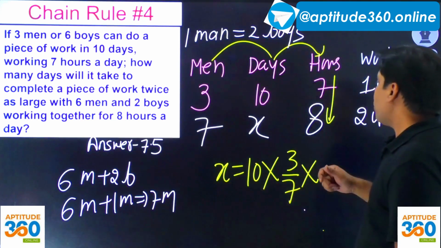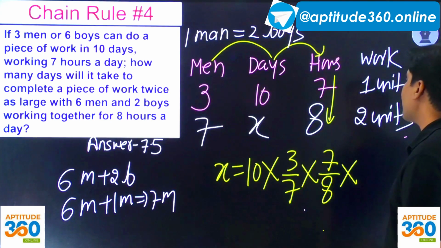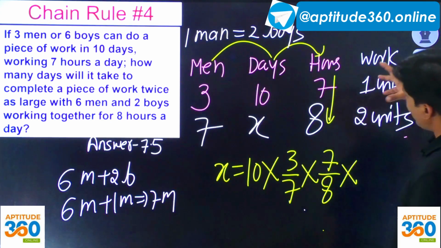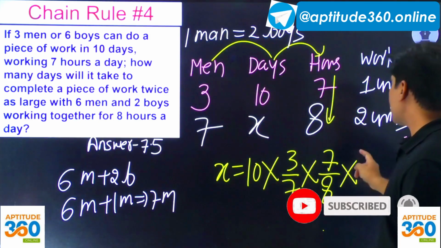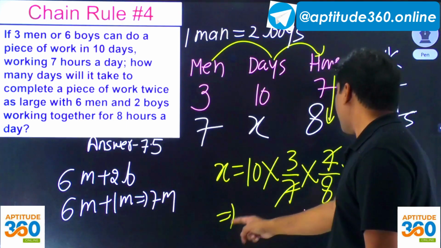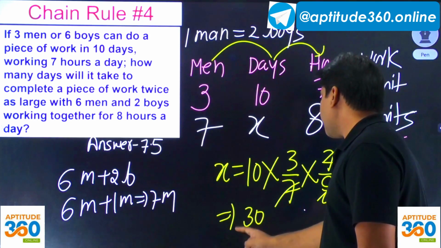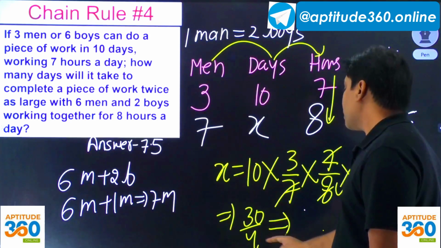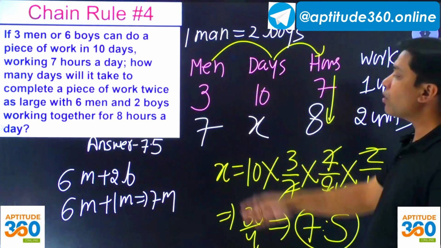और अगर ऐसा हो गया तो this is going to be what? 7/8, isn't it? 7/8. And when the work is double, obviously days will be double. So this is going to be 2/1. If you simplify this, you are going to be having your answer 4. So this is 30 by 4 or 7.5. That is the answer of this problem.